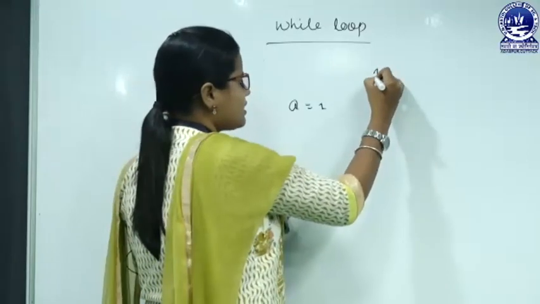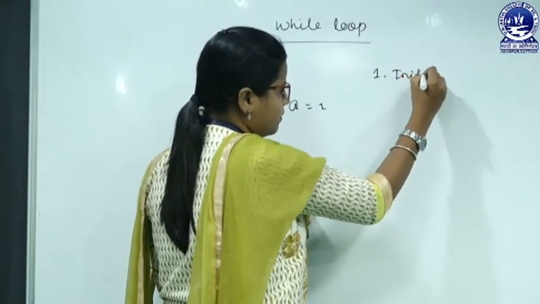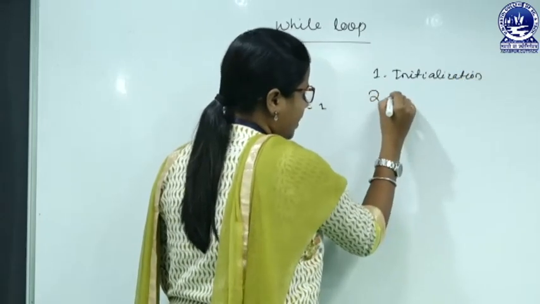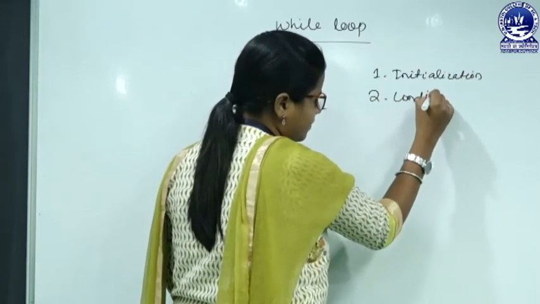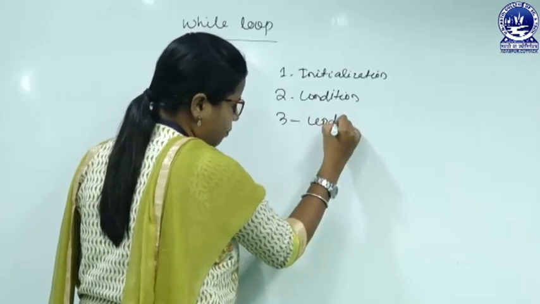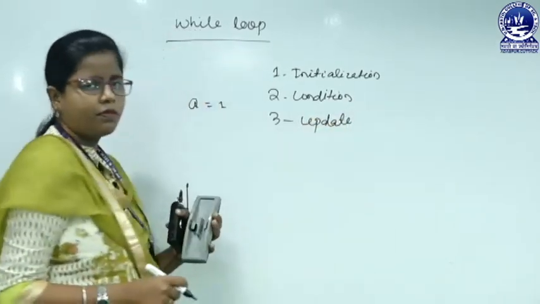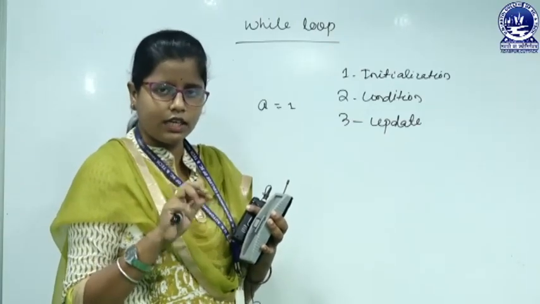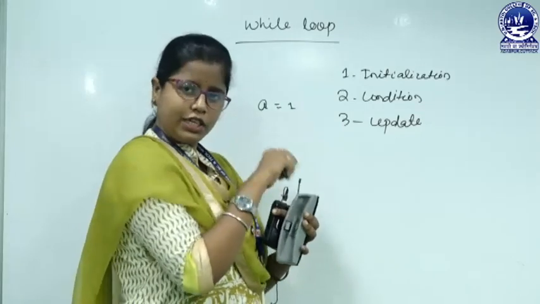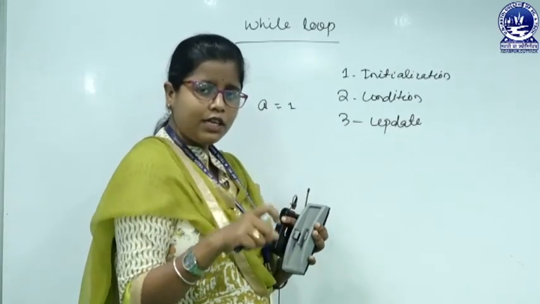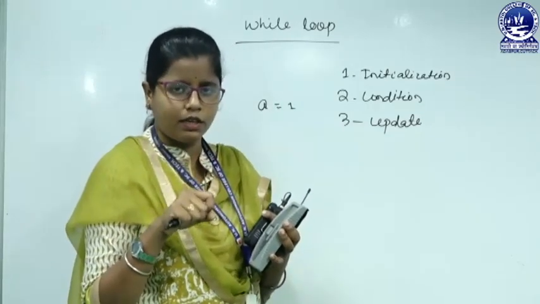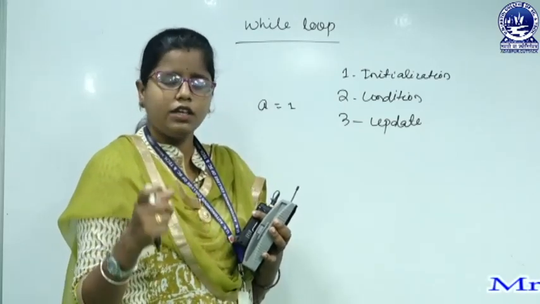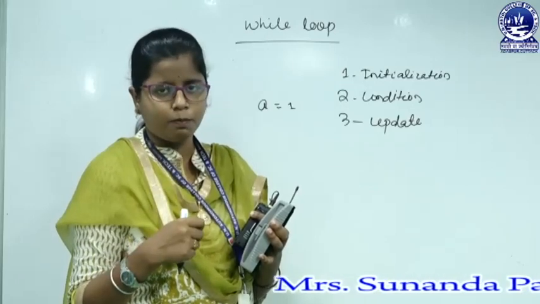So, in case of while loop, there are 3 major parts. The first part is our initialization part. The second part is condition, and the third part is update. We have to initialize that index variable which is used in the conditional statement. Then we will check the condition, and after that we have to update that index variable, because if we are not updating the index variable, then the loop may be an infinite loop.